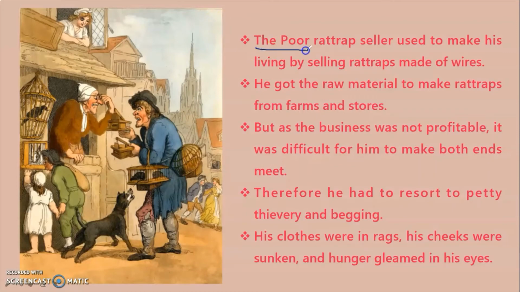The story begins by showing the poor rat trap seller who used to make his living by selling rat traps made of wires. So his job was to sell rat traps which he used to make of wires in odd hours, and he got the raw material to make rat traps from farms and stores.